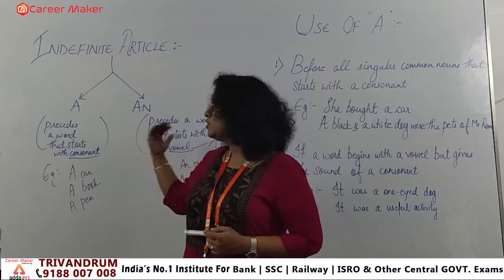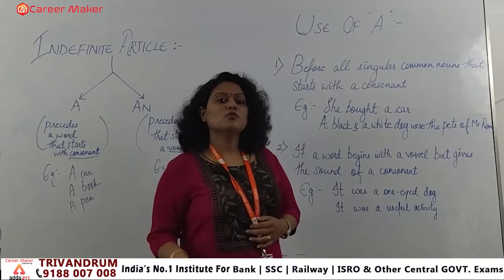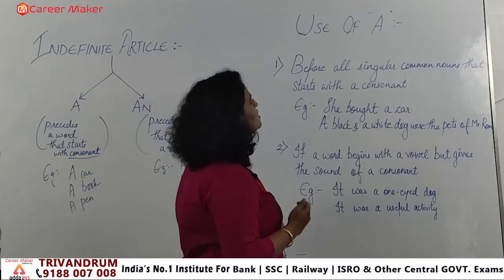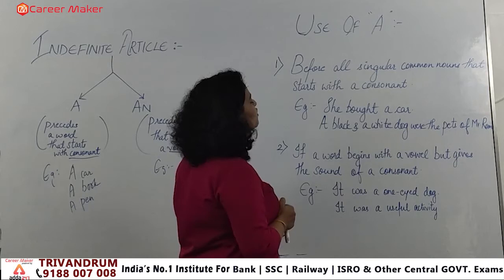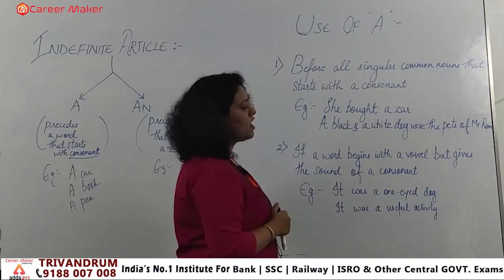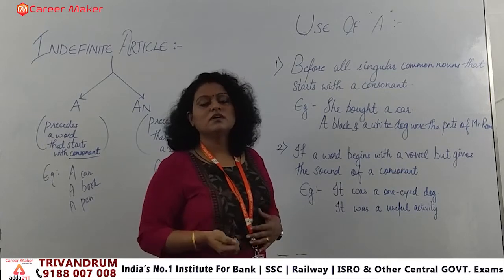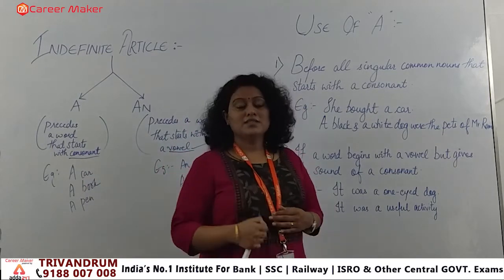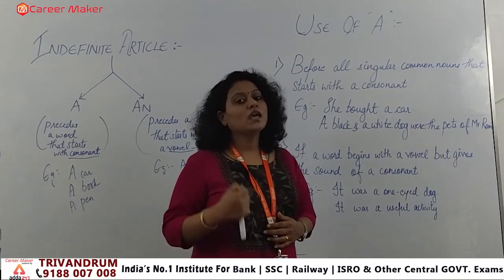So in the same frame, when we are talking about indefinite articles, as I told you, there are two. First we will start with the use of a, okay, and then we will gradually move on towards the an part. So here you can see, the first use of a as an indefinite article is before all singular common nouns that start with a consonant. That means whenever a word is starting with a consonant, we apply the indefinite article a over there.